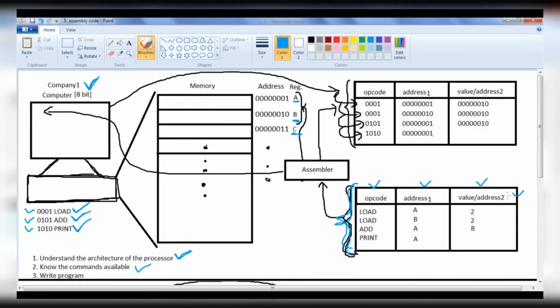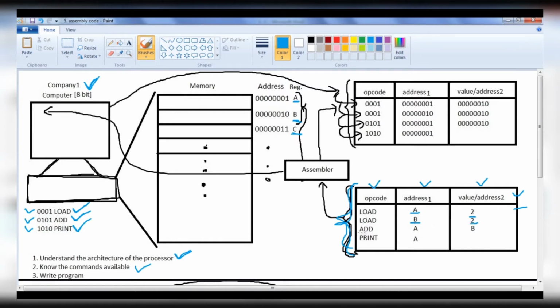So that instruction format also we have to understand. Then we need to write the code. First instruction is load 2 into A register. Next we have another instruction written, load 2 into B register.